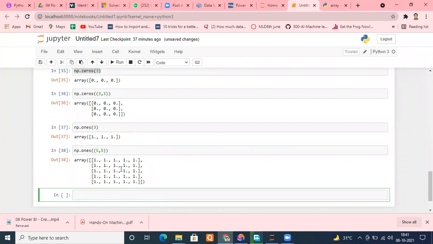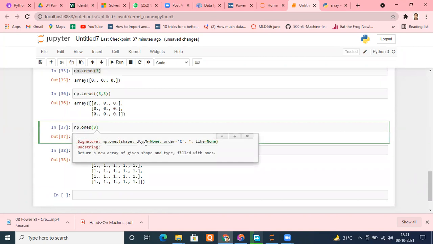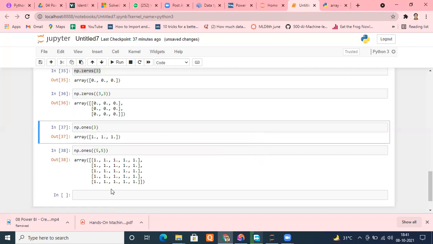Excuse me, sir. Yes, please. Sir, why is this data in float form? By default it is taking float. You can change it. There's an option if you see that. You have not specified dtype, that's why by default it is taking that. dtype equals None is mentioned, so by default it takes float. But you have the option of changing it as per our requirement. Now moving ahead.